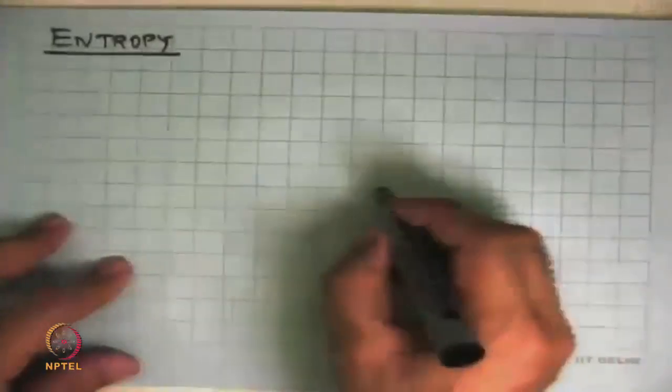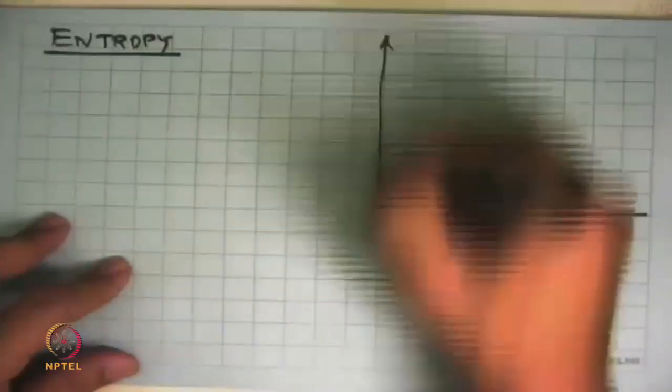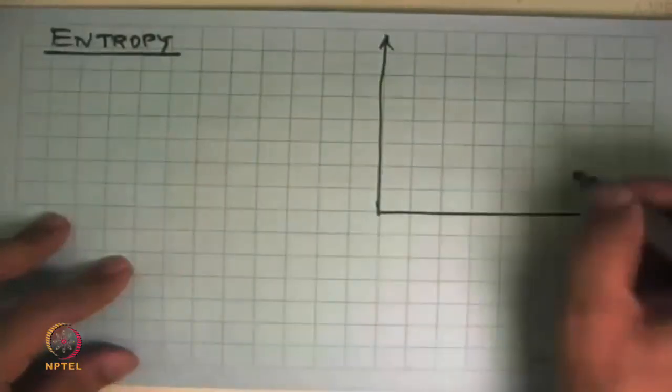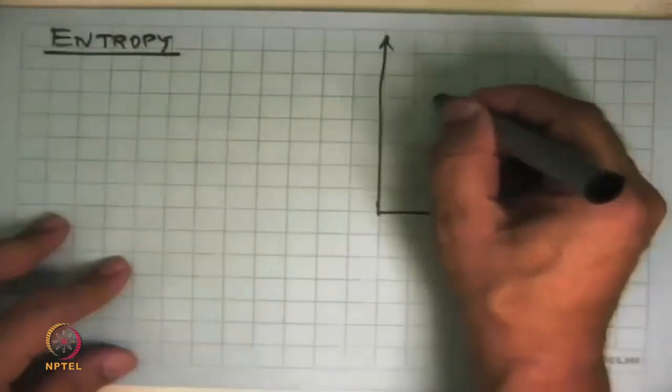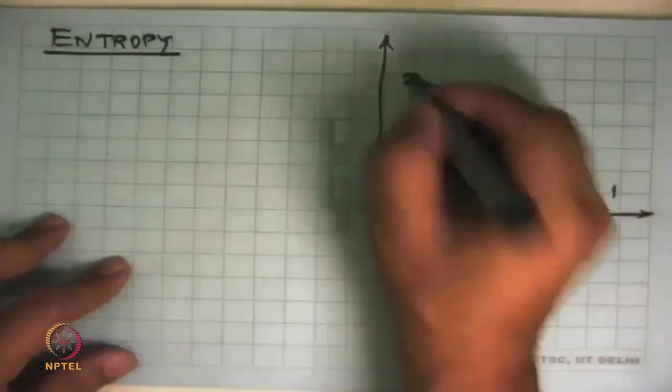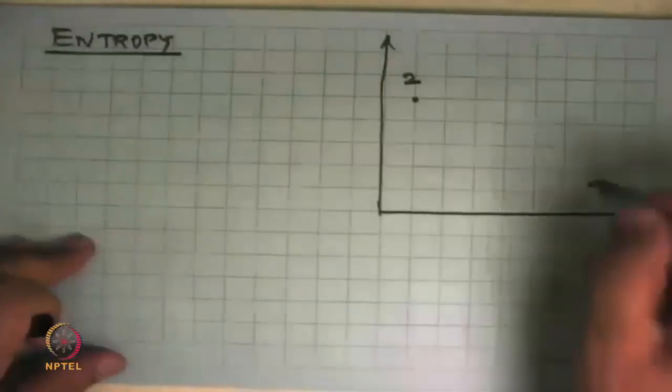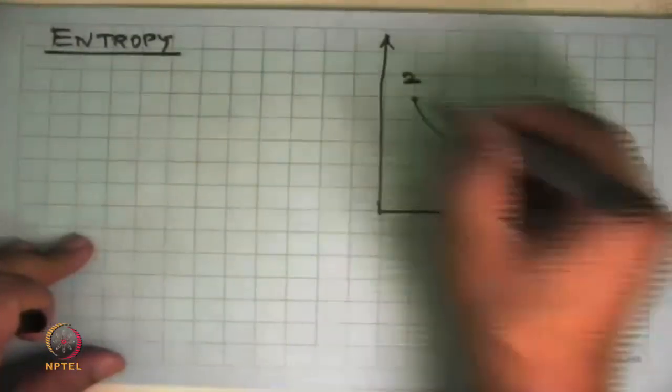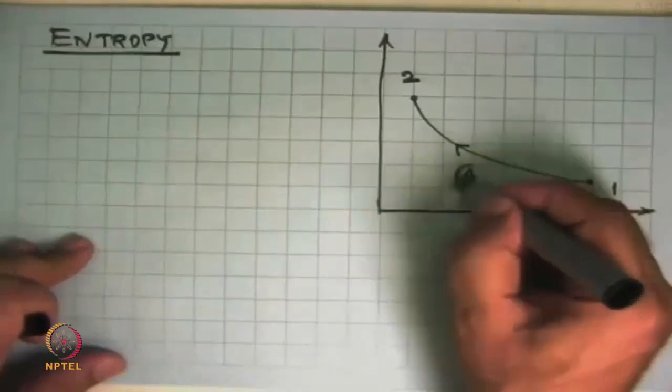Now we'll look at entropy. And we'll do the same sort of set of arguments which we did yesterday in looking at energy, internal energy for that matter. We have any two properties against which we are plotting here. And like yesterday, we say that we have two state points, 1 and 2, and the process takes the system from state 1 to state 2 along path A.